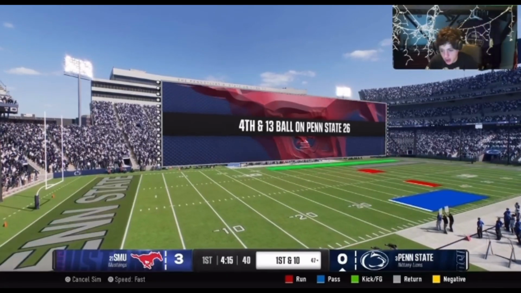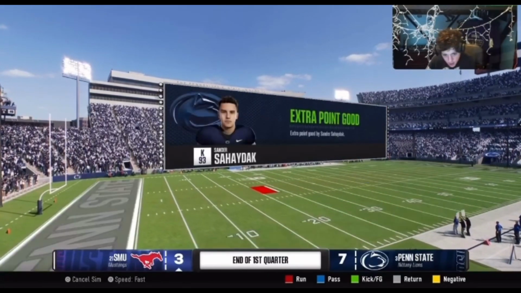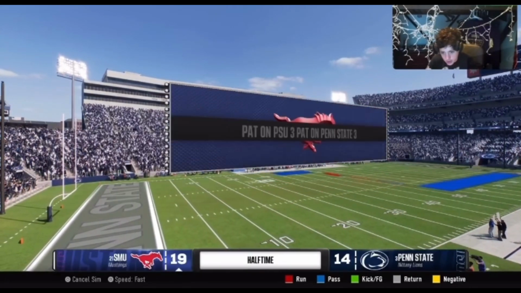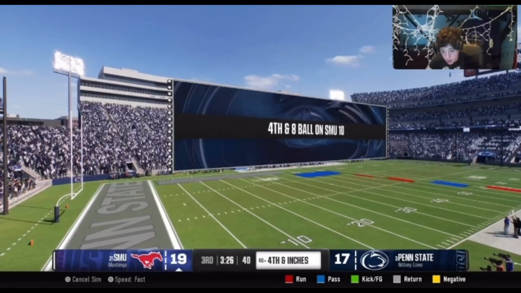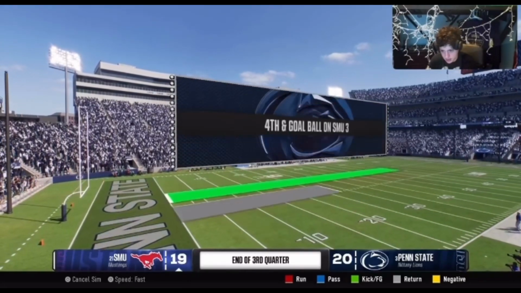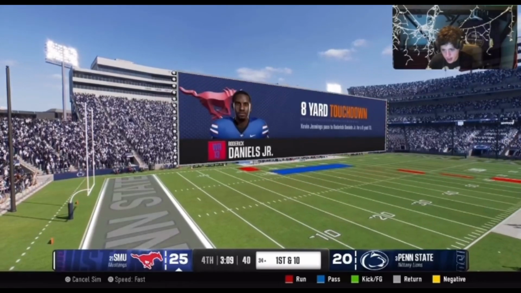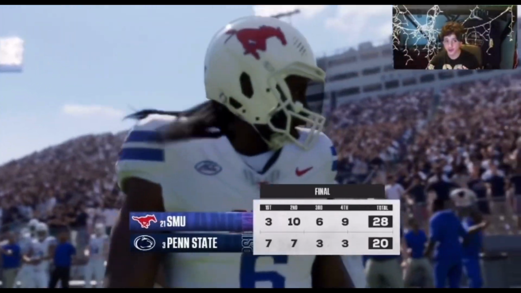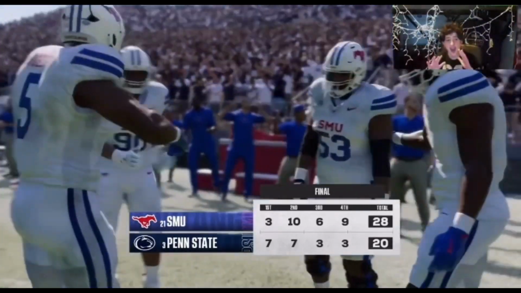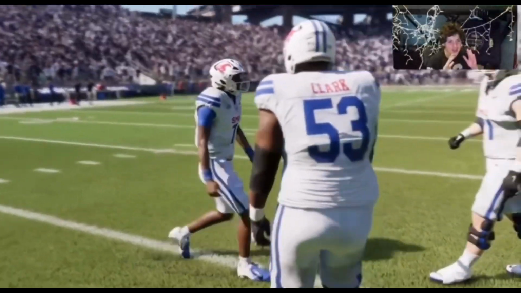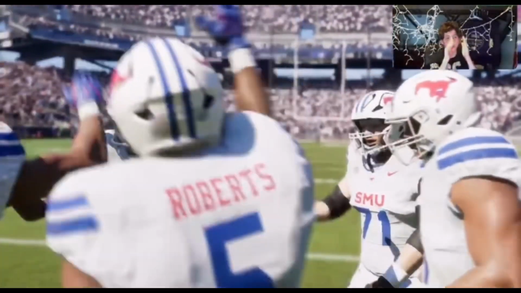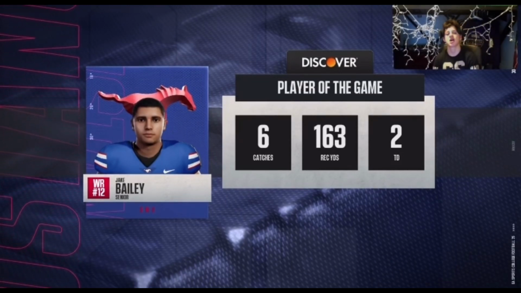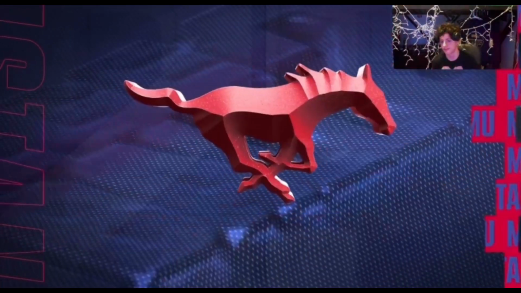So you got SMU starting 3-zip. Penn State scoring a touchdown. It's just back and forth. SMU field goal, Penn State touchdown. SMU touchdown. SMU 17-19, Penn State 25-20, 28-20. And SMU pulls off the upset in surprising fashion, folks. You got SMU advancing to the college football playoff quarterfinals. Another interesting and good game. You got SMU coming out on top 28-20.